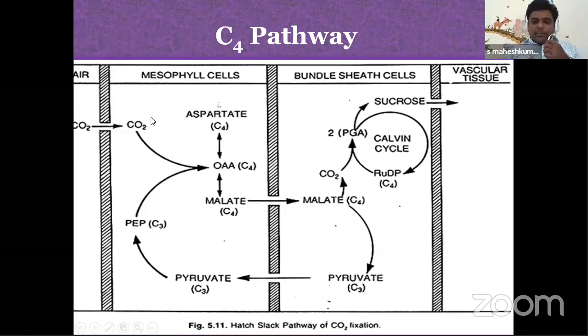So that is the main thing. That's why it is avoided and adapted. The Rubisco is absent in mesophyll cells. The Rubisco is present in bundle sheath cells. That's why the C3 cycle is happening in the bundle sheath cell.